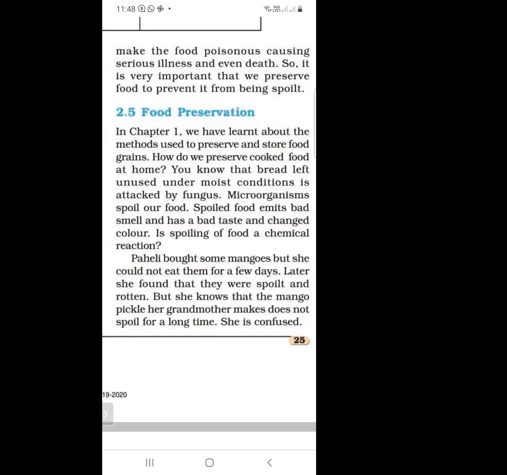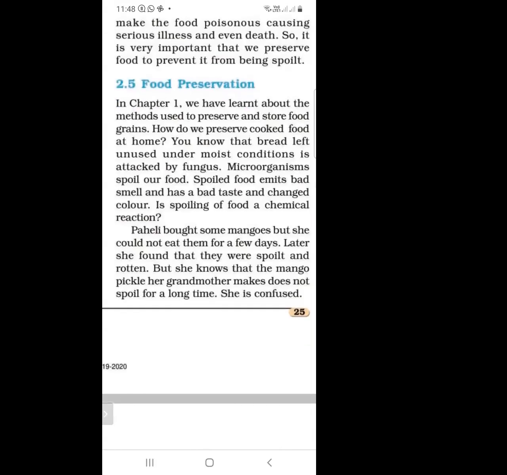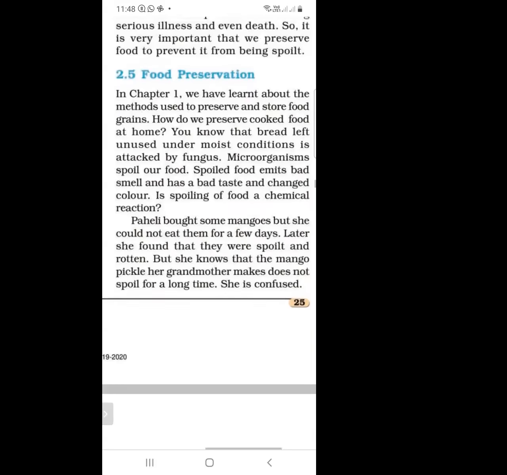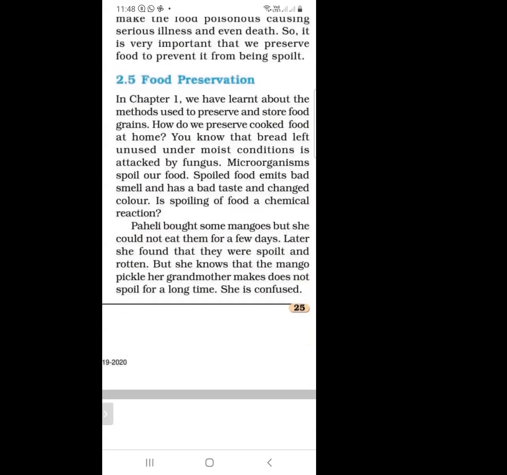Paheli bought some mangoes, but she could not eat them for a few days. Later, she found that they were spoiled and rotten, but she knows that the mango pickle her grandmother makes does not spoil for a long time. She is confused. Paheli goes to the market and buys some mangoes, but doesn't eat them for 1 or 2 weeks.